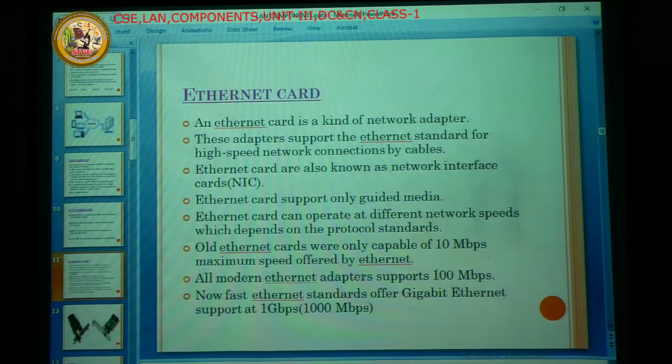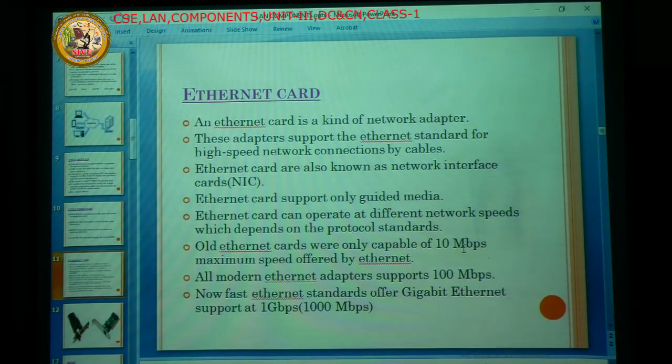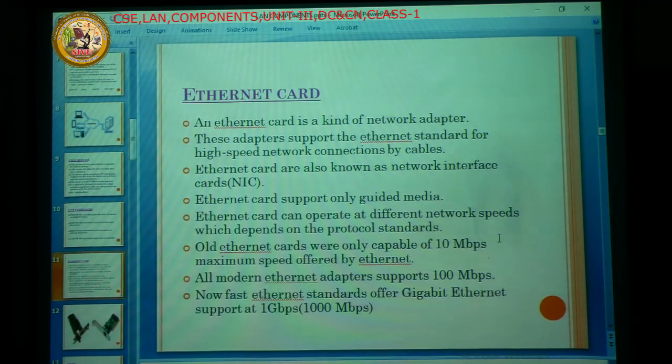This tells the speed ratio. If, for example, we write all the letters in capital, it becomes storage. So when we talk about the speed ratio, we must write the first letter as capital and the remaining letters as small. It tells what speed is offered by the internet, the speed ratio of the data. Otherwise, if we write all the letters in capital, it becomes storage.